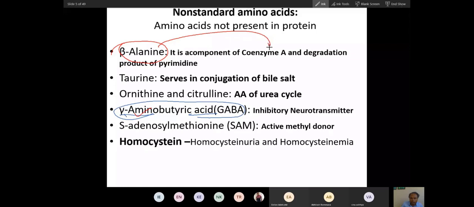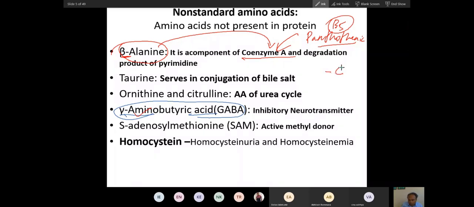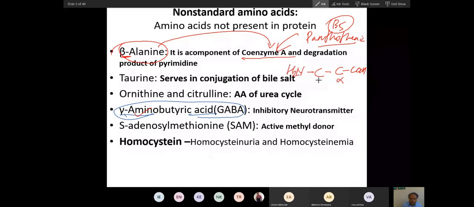This is a very important part of coenzyme A. You know, coenzyme A is made from pantothenic acid, vitamin B5. Beta alanine is in it. As the name suggests, the amino group is present at the beta position. The carbon attached to the acid is called alpha carbon. If amino is attached here, it is called alpha amino. If amino is attached here, it is called beta amino. So this is beta alanine. This is not standard, not present in protein. It is present in coenzyme.